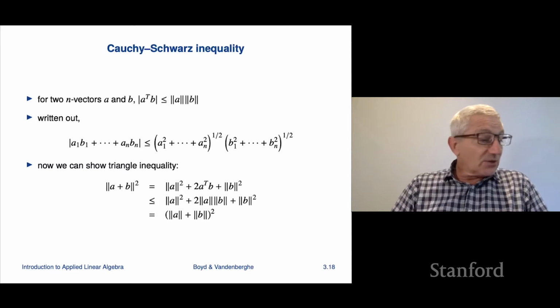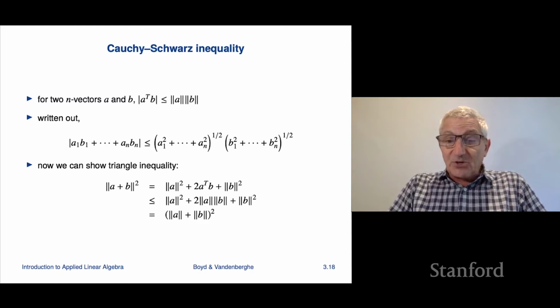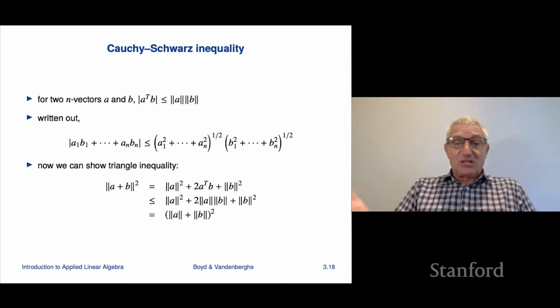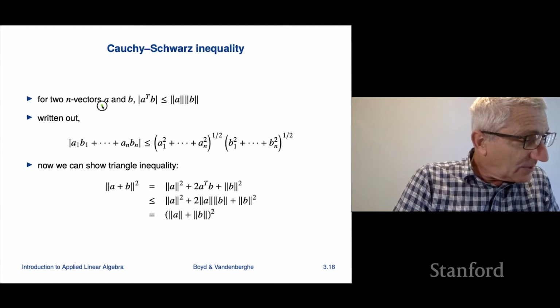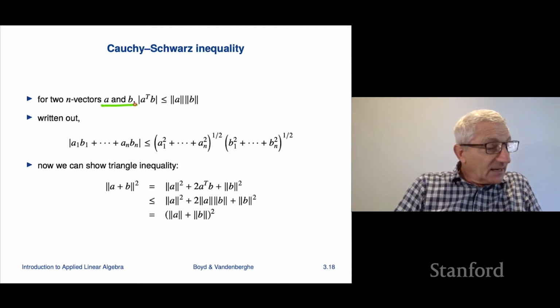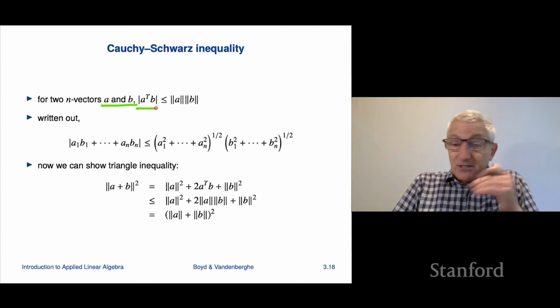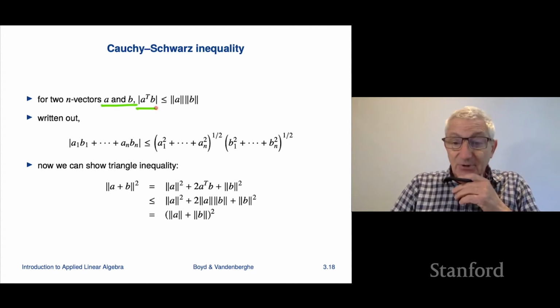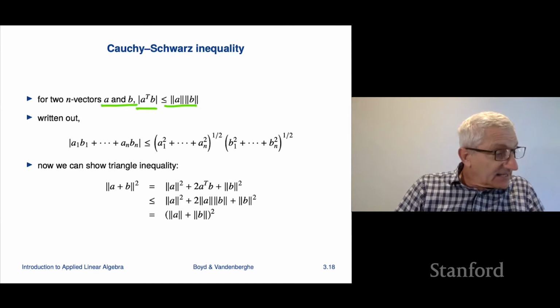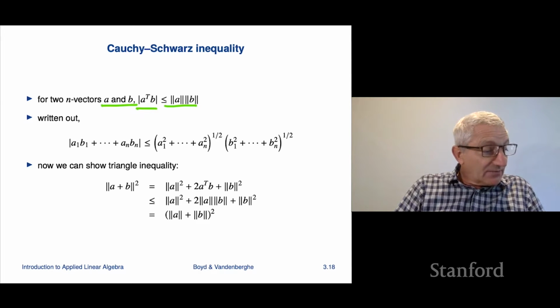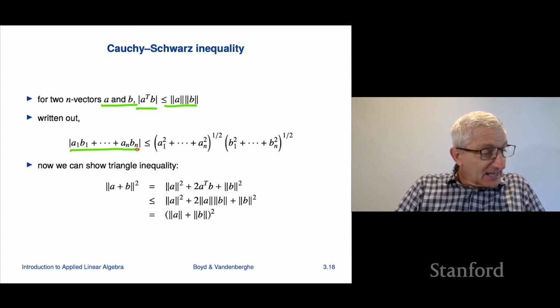So we're going to start with something called the Cauchy-Schwarz inequality, and it's named for two mathematicians, Cauchy and Schwarz. And it says this. If I have any two n-vectors, a and b, then the absolute value of the inner product is less than or equal to the product of the norms. That's here. And if you write it out in terms of coefficients, it says that the absolute value of the sum of the corresponding products, that's the inner product, is less than or equal to the norm of a times the norm of b.